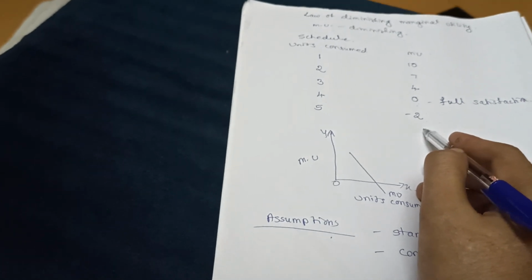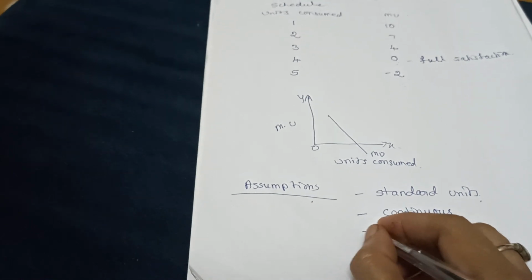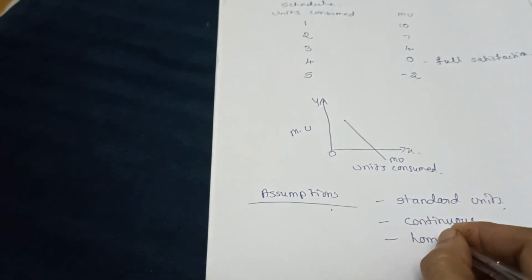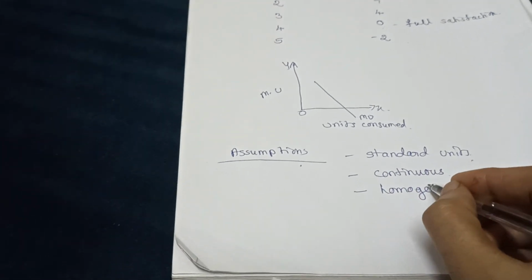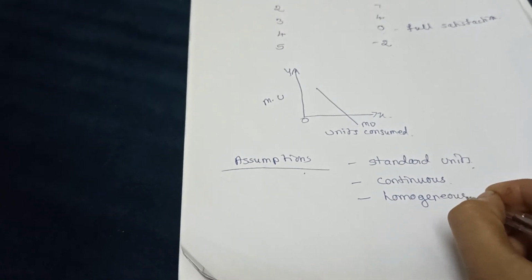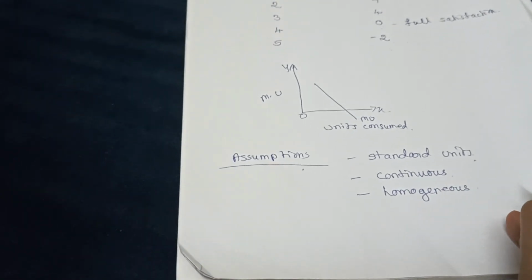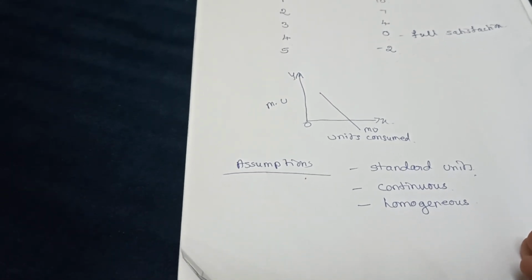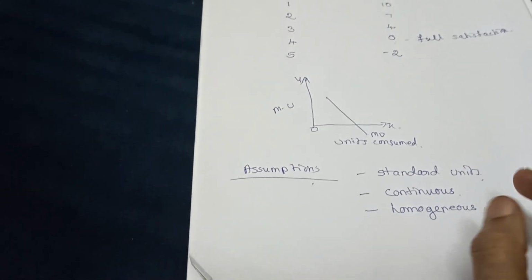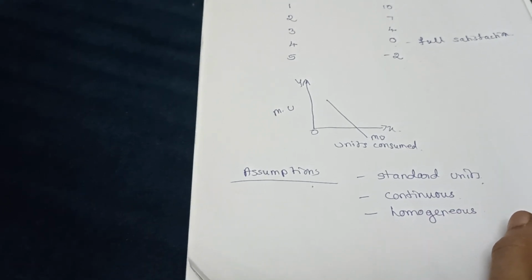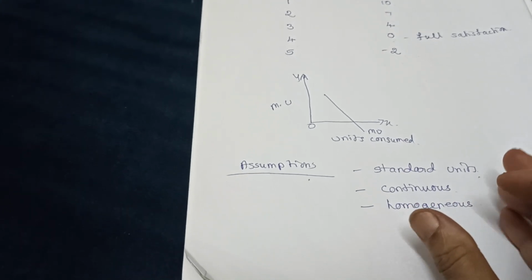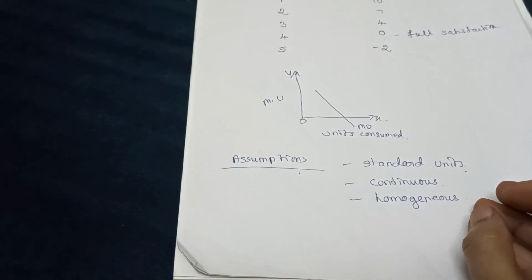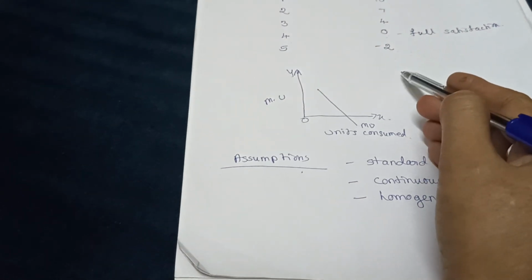The third assumption is that all commodities consumed should be homogeneous. It means the same. For example, the quality of the apple should remain the same. Color should remain the same. Size also should remain the same. If there is a change in the color, quality or size, the law will not be applicable.